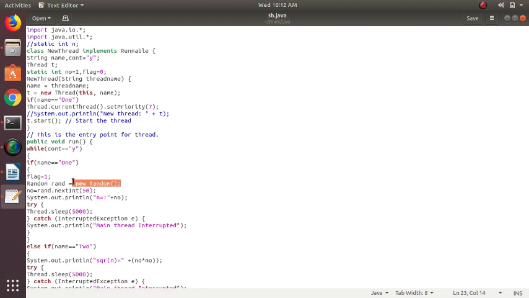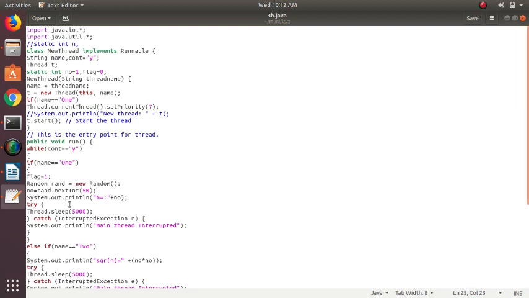So what are threads? It's a small piece of a process. If a complete process is too large, we can divide the process into smaller units, and a single part of a process is called a thread.